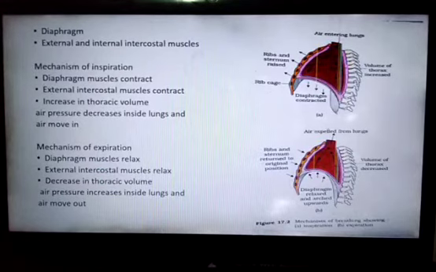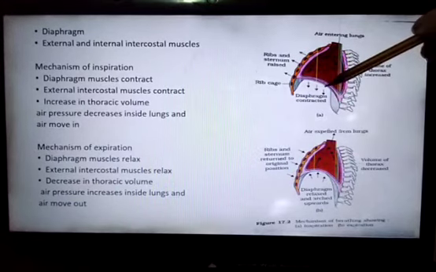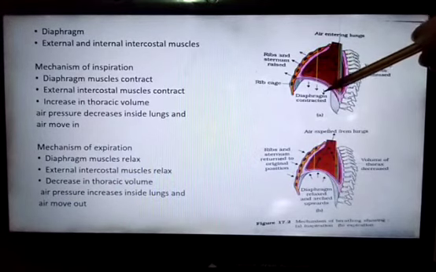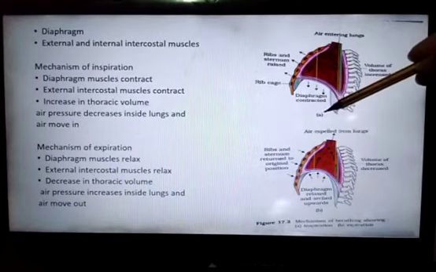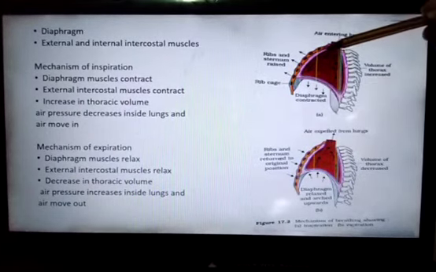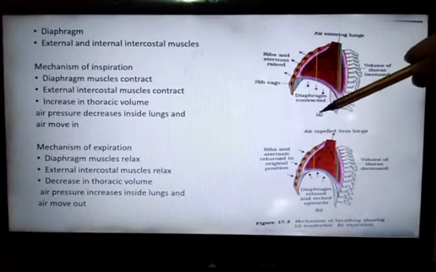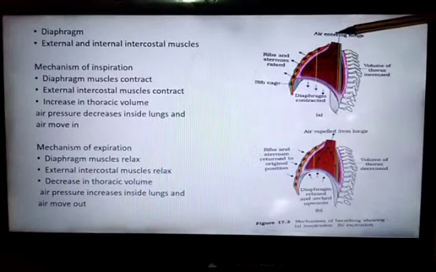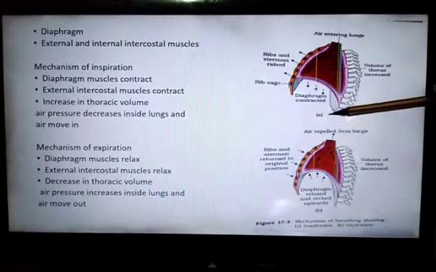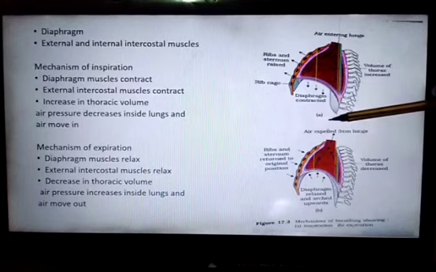Now, inspiration is initiated by contraction of the diaphragm. Contraction of the diaphragm increases the volume of the thoracic cavity, or thoracic chamber, in the anterior-posterior axis. Now, how do we define the axis? Your head region is known as the anterior axis and your lower side, your feet, are known as the posterior axis.